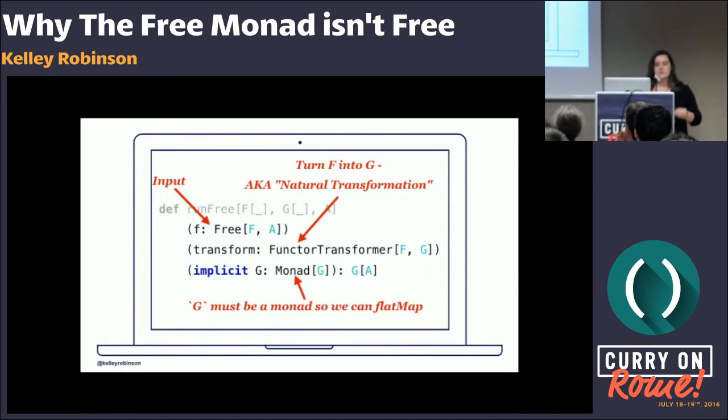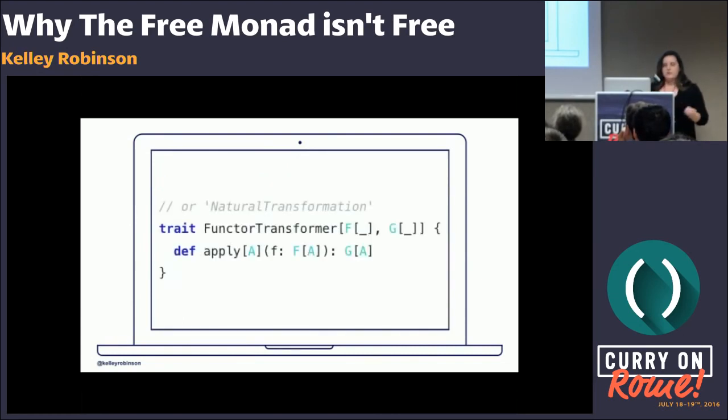And that means that we can stop the execution in the chain so that we can use something like flat mapping with the context. The functor transformer is a tricky part here, but it's what allows us to have one generic run function and define those multiple interpreters that I talked about. So again, just wanted to touch on this real quick. You might also hear functor transformers called natural transformations. I think that name doesn't make any sense, and so I wanted to be more explicit about what it does, because it's taking one functor and turning it into another.